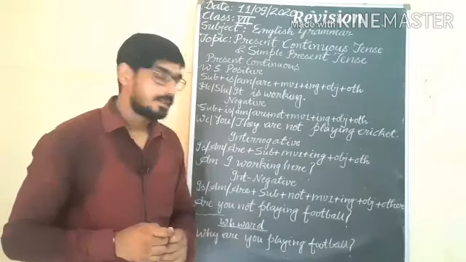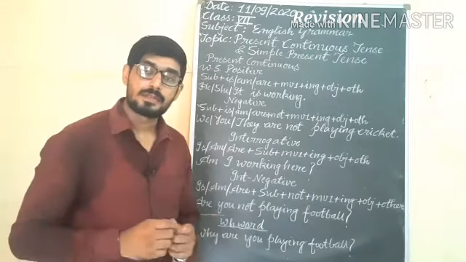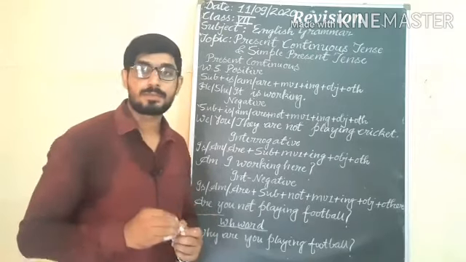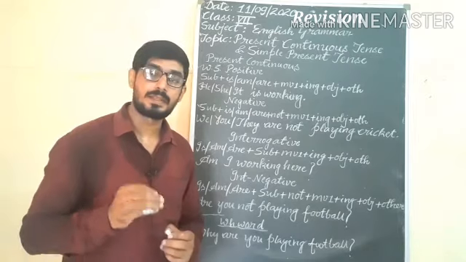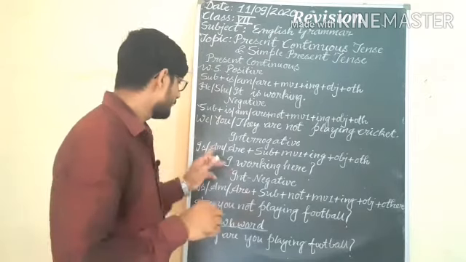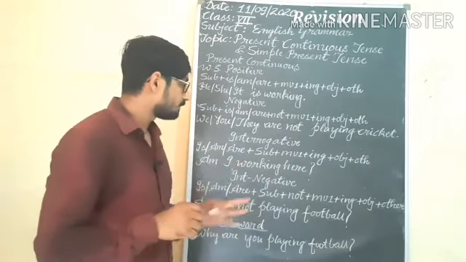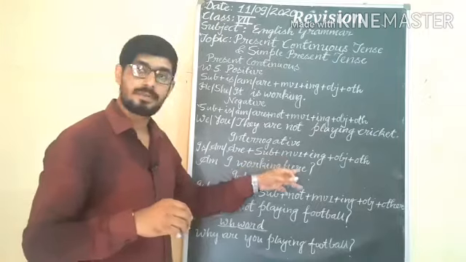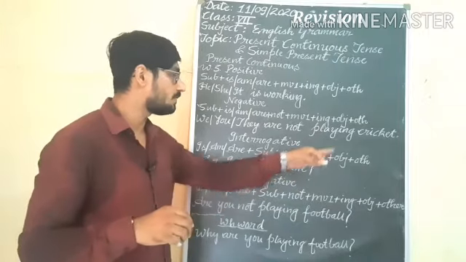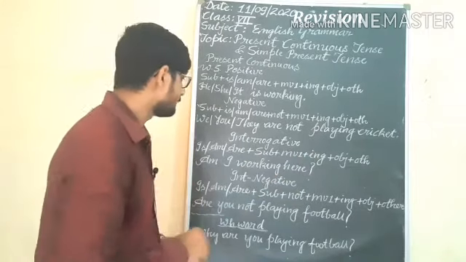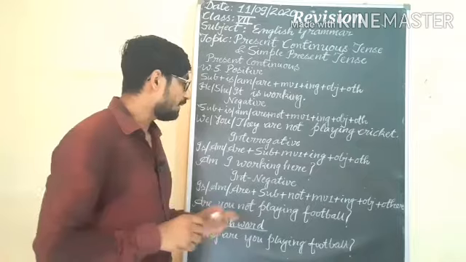Interrogative sentence, yes-no type questions, which will start with helping verbs: is, am, are, subject, main verb first form plus ing plus object plus other. Am I working here?